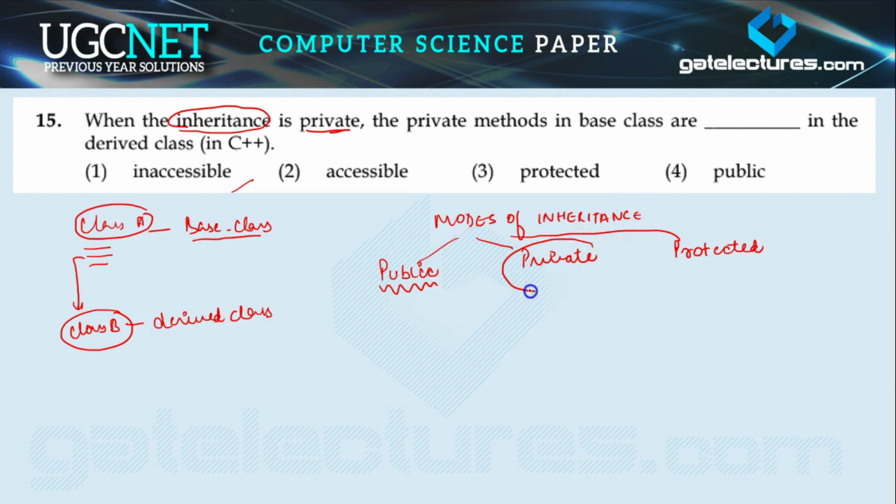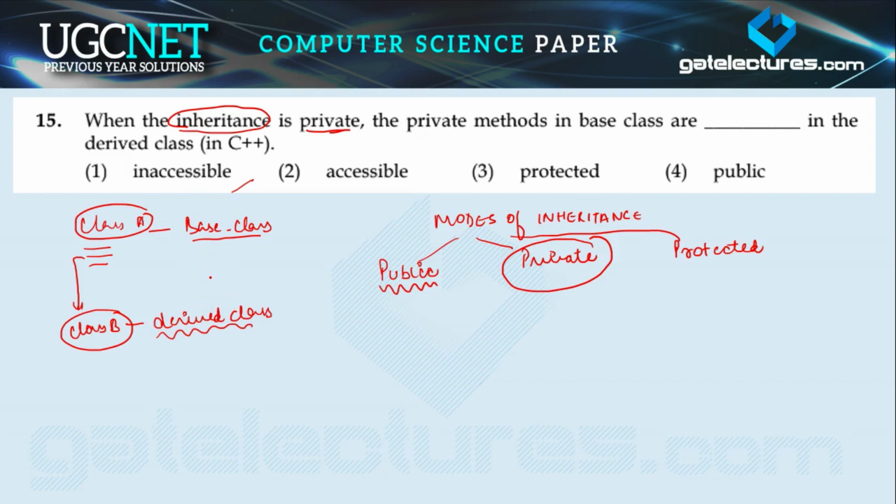If the data members of the base class are in the private mode, then the derived class is not able to access the data members which are private.